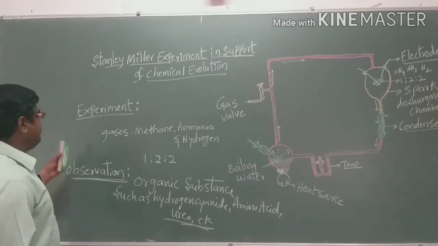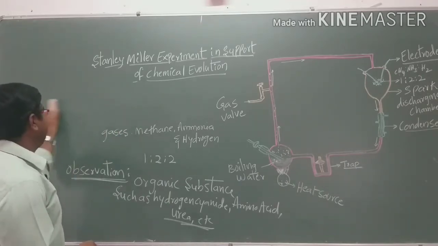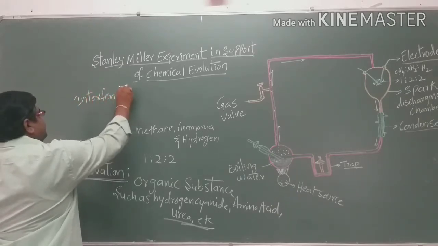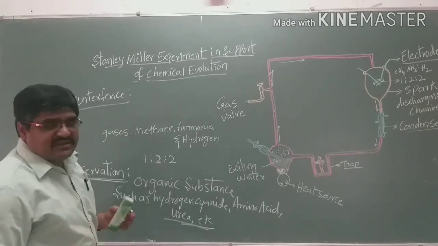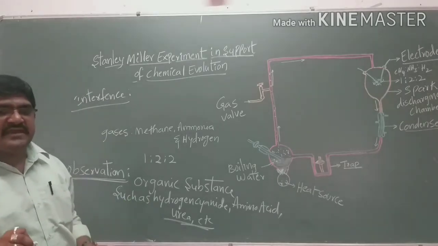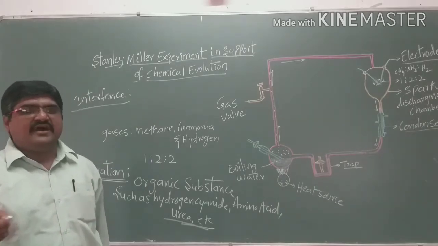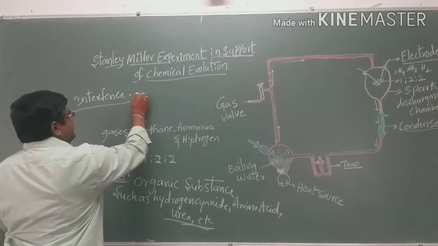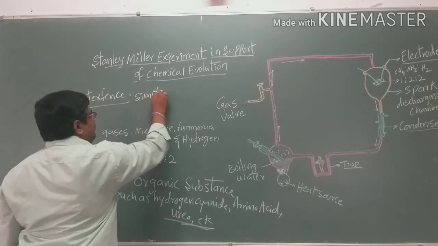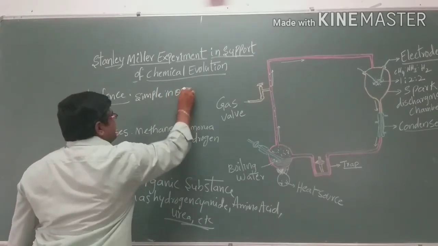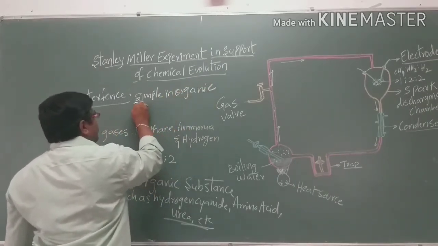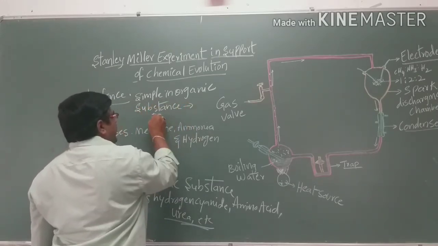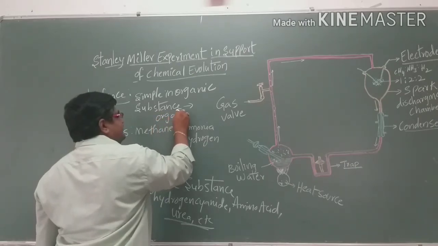And coming to the last one, that is the inference. So here the inference shows that, in chemical evolution, life is produced from simple inorganic substances, which are converted into organic substances.